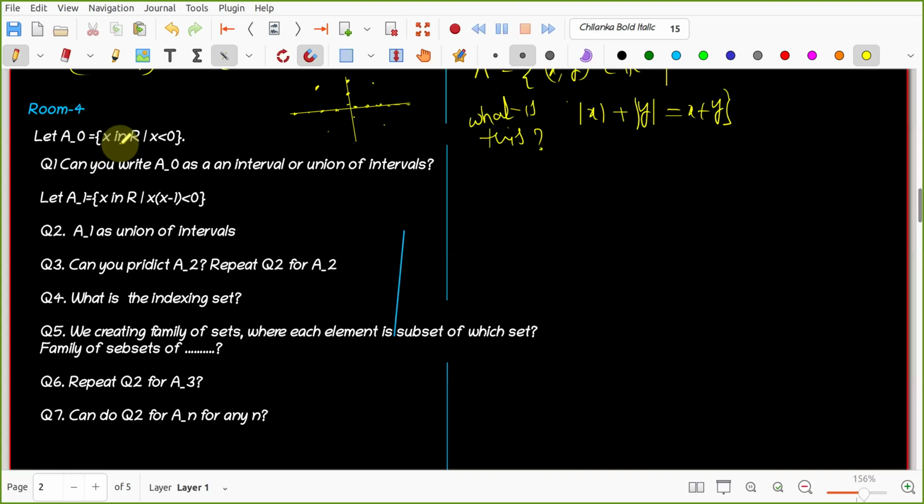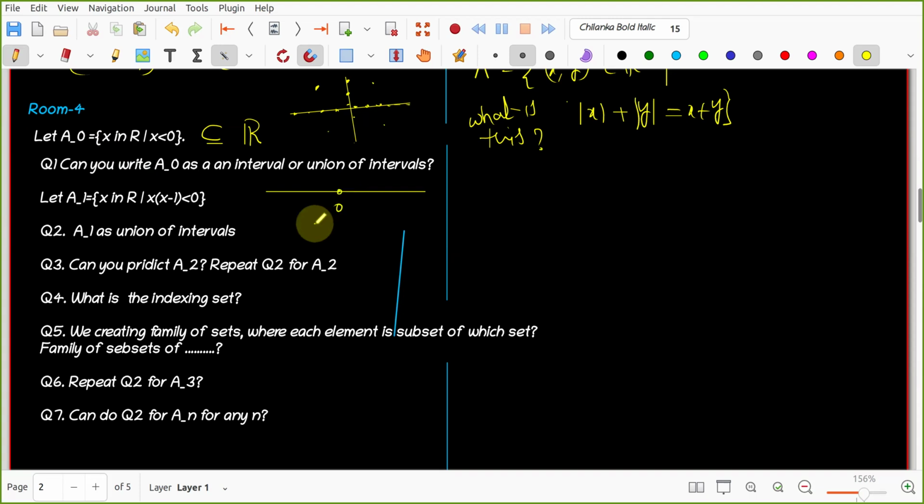A0, this is 0. What is this set? Can you tell me now? So A0 is written as x in R, x is less than 0. So it will be all negative real numbers. Okay. First of all, this is a subset of which set? So real numbers. Real numbers, okay. So for 0, I created a set. By using 0, I created a set. What is that set? All real numbers less than 0. So geometrically, how I can show that?